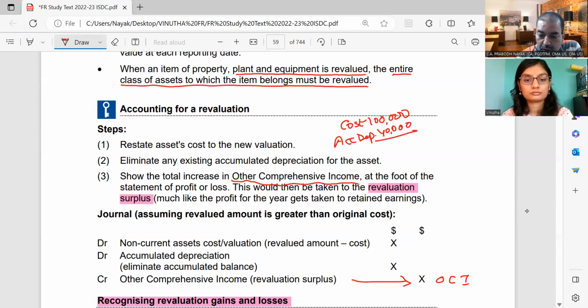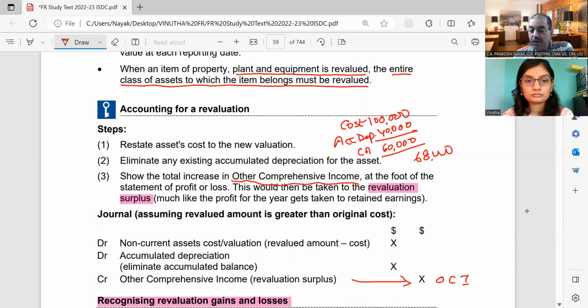So you have carrying amount of the asset as $60,000. Now this particular asset is revalued to say $68,000. So restate the asset's cost to the new valuation. So that is $68,000. Cancel the amount of 40,000 accumulated depreciation.